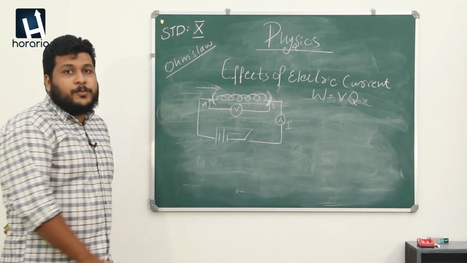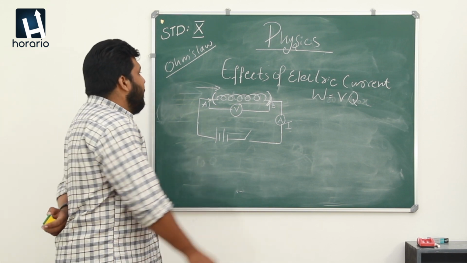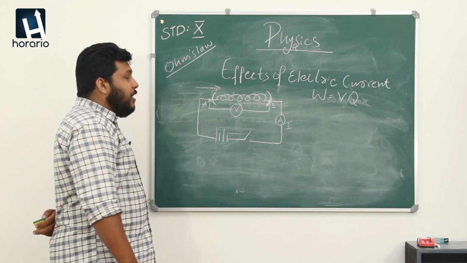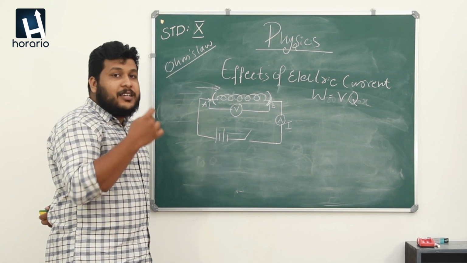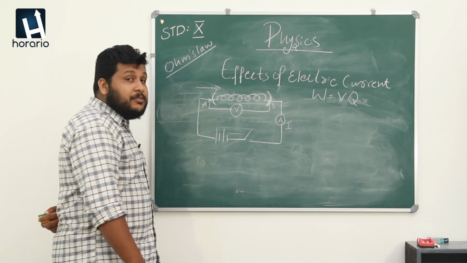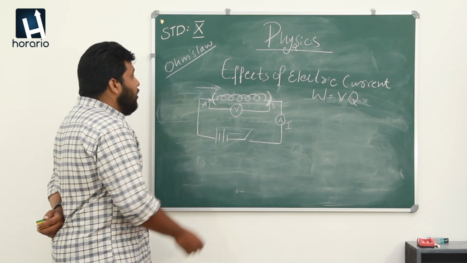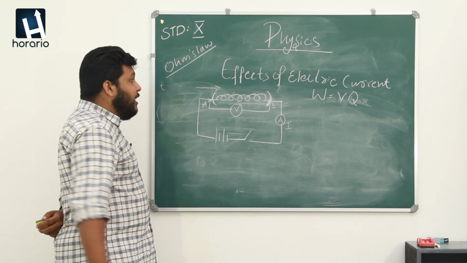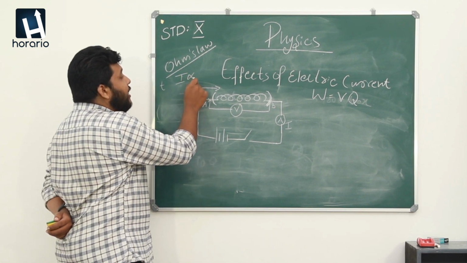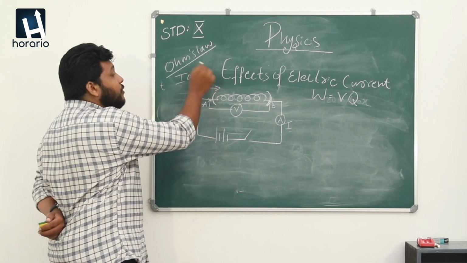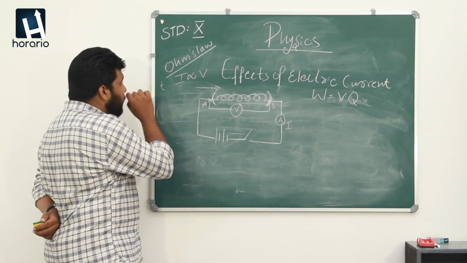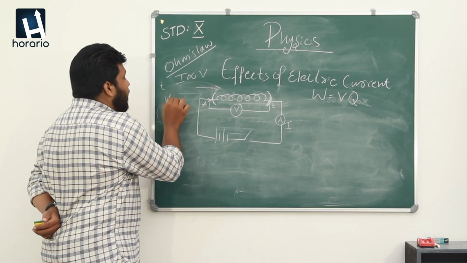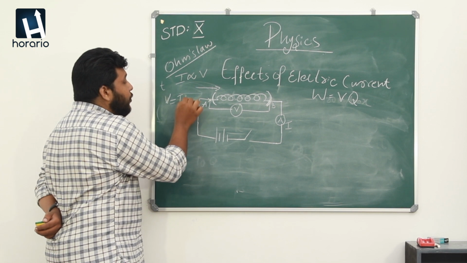What is Ohm's law? Ohm's law states that if we consider a current carrying conductor, the current passing through the conductor and the potential difference will always be proportional when the temperature is constant. Which means when the temperature remains constant, the current passing through a current carrying conductor will be directly proportional to the voltage. From this we formed an equation, that is V is equal to I into R.